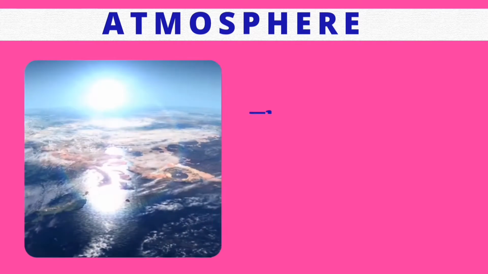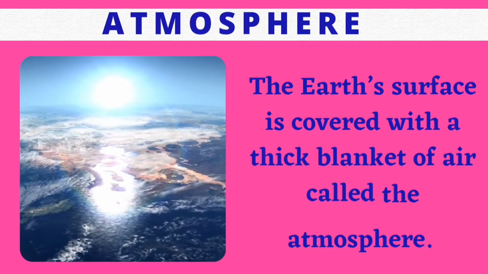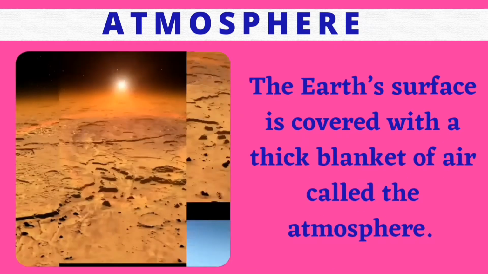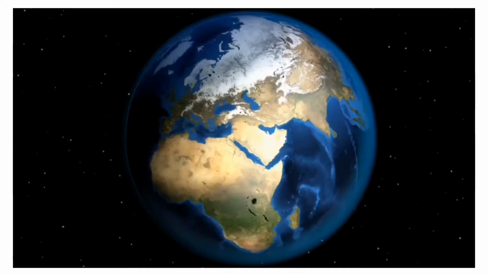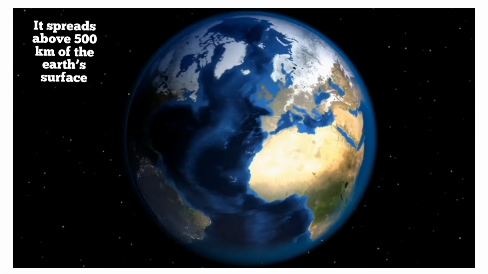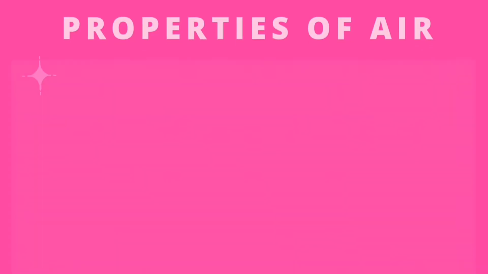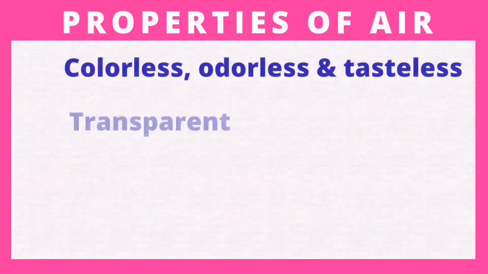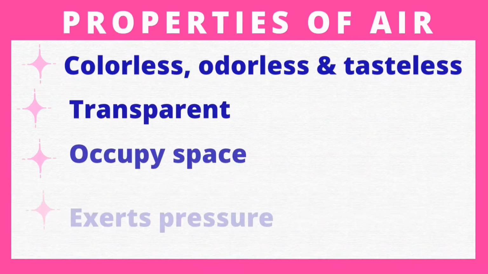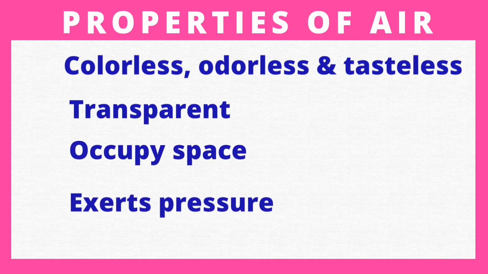Our earth is surrounded by air. This envelope of air around the earth is called atmosphere. Atmosphere is spread above 500 km of the earth's surface. Air has no color and no smell. It is tasteless. We cannot see the air, but we can feel its presence. It is transparent. It means we can see through it.